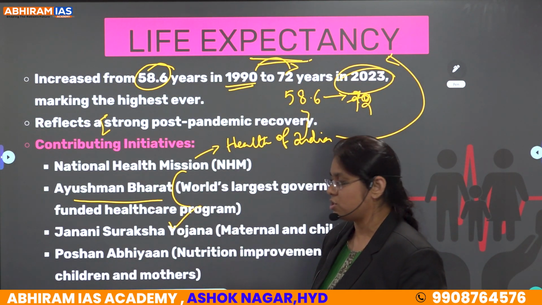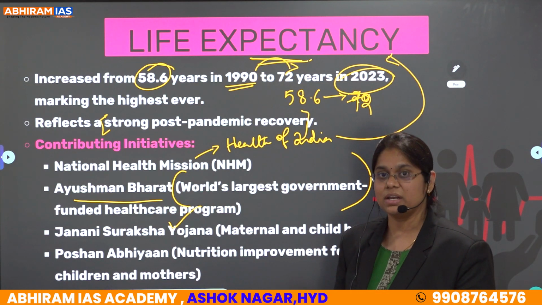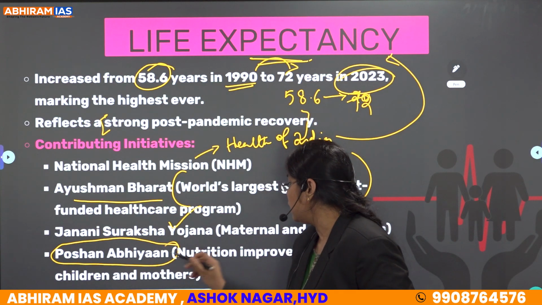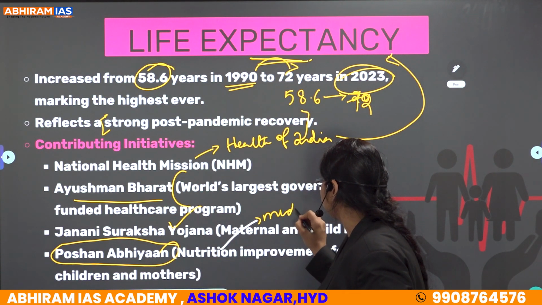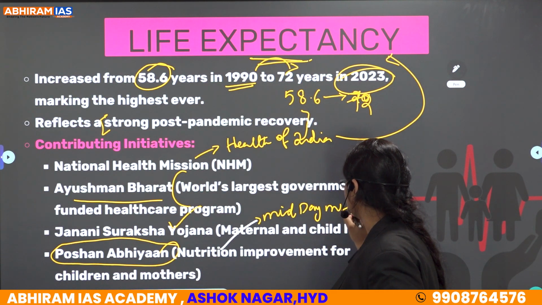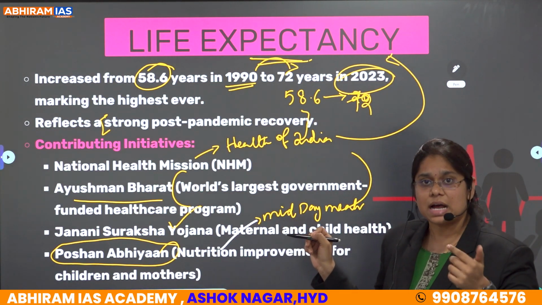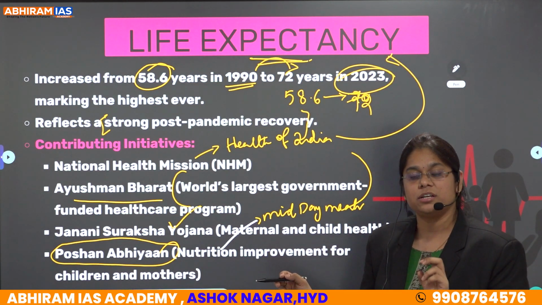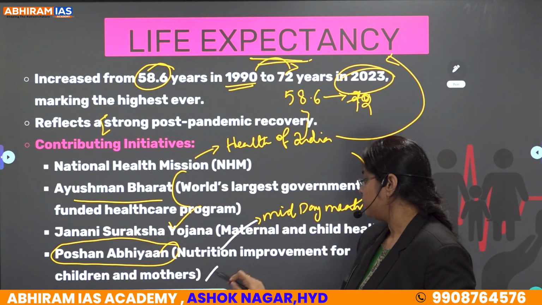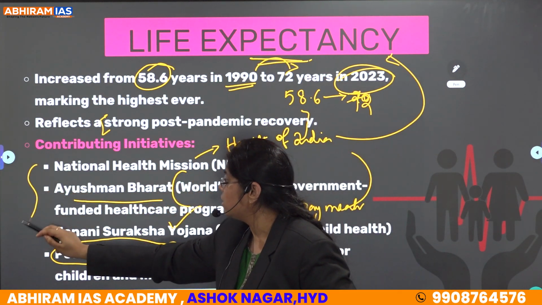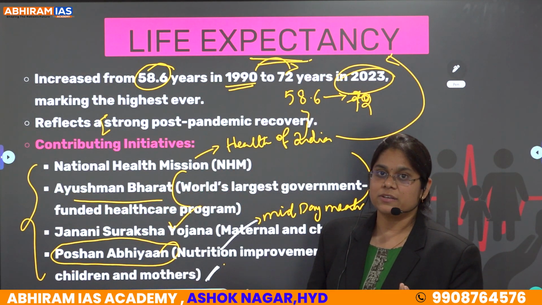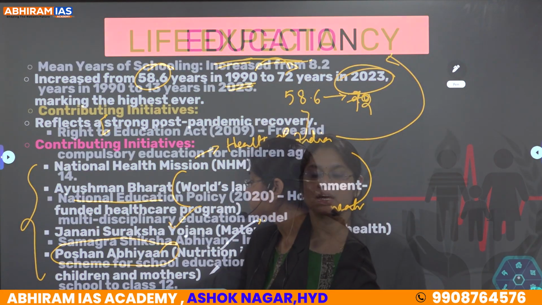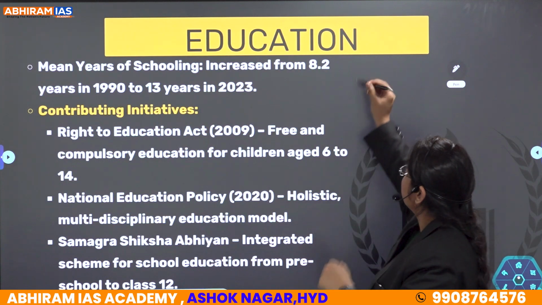And next is Janani Suraksha Yojana for pregnant women and also for child safety. And next is the Poshan Abhiyan and also midday meals. Midday meals are also increasing the standard of living of the children. Clear? So Poshan Abhiyan is providing nutrition to maternity women and children also. So these are some important contributing initiatives with respect to life expectancy or health. Done? Now the next is about education.